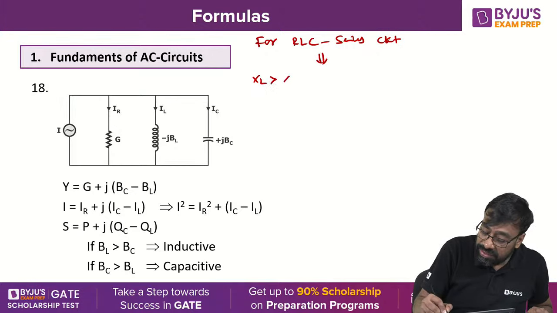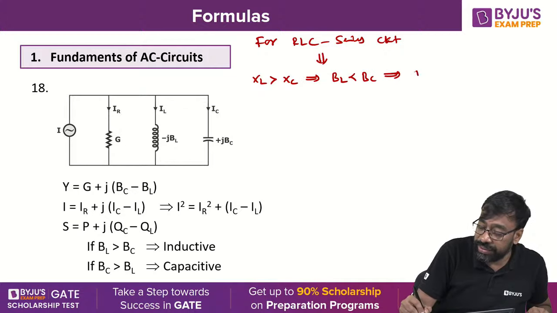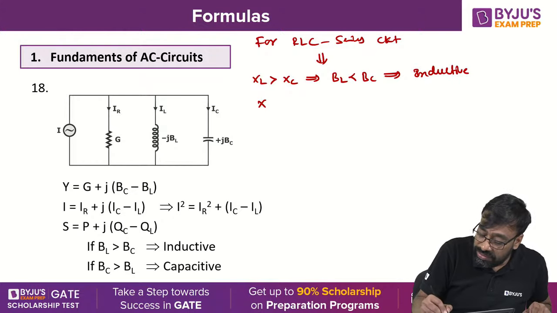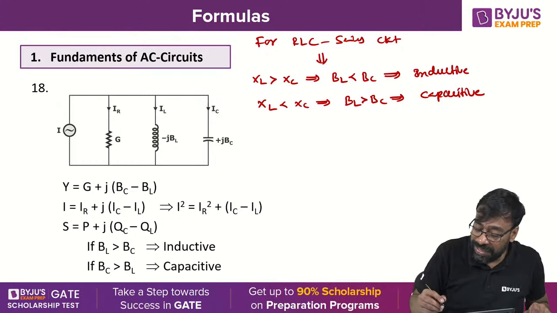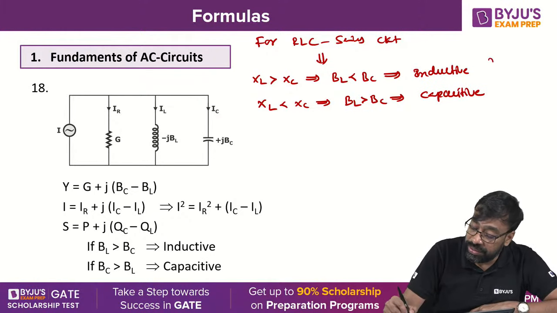XL greater than XC, nothing but BL less than BC, is inductive. XL less than XC, nothing but BL greater than BC, is capacitive. All of you please note this down, very, very important.